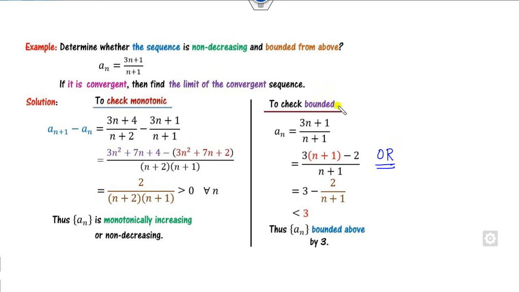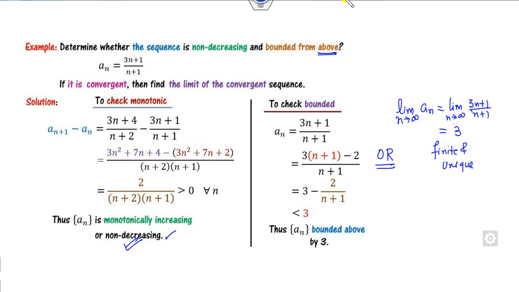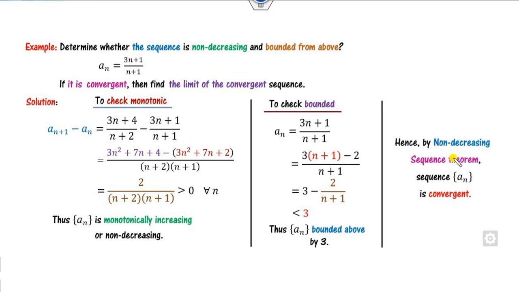Or another method to check the bounded above: because it is monotonically non-decreasing, we can find the limit of a_n. So what is the limit of a_n as n approaches infinity? This is nothing but 3. Since it's non-decreasing, its limit is finite and unique. This is finite and unique. So what is the meaning of that? This is bounded above by 3. So you can apply either way. Hence the sequence is convergent and the limit is 3.